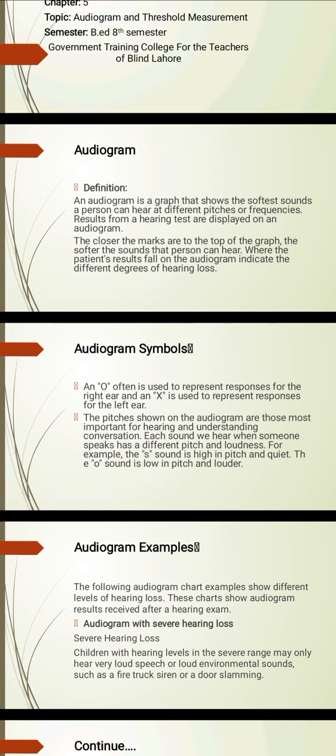The results from a hearing test are displayed on an audiogram. The closer the marks are to the top of the graph, the softer the sound the person can hear. Where the patient's results fall on the audiogram indicates the different degrees of hearing loss.